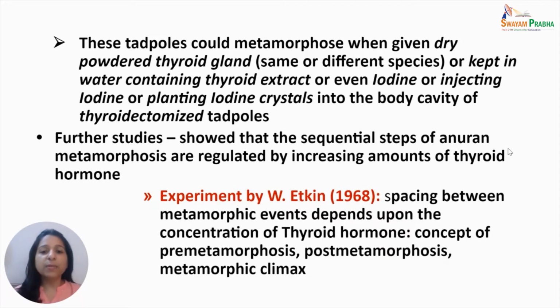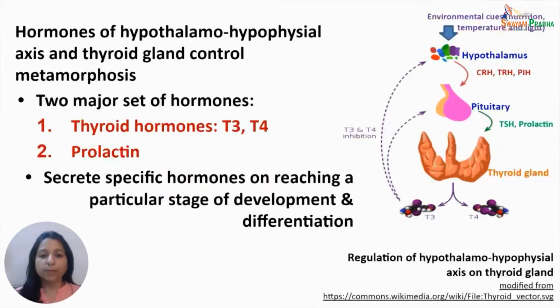There is another experiment by Etkin in 1968, who concluded that spacing between metamorphic events depends on the concentration of thyroid hormone. Etkin gave the concept of pre-metamorphosis, pro-metamorphosis, and metamorphic climax on the basis of his experiment, depending on the concentration of thyroid hormone.